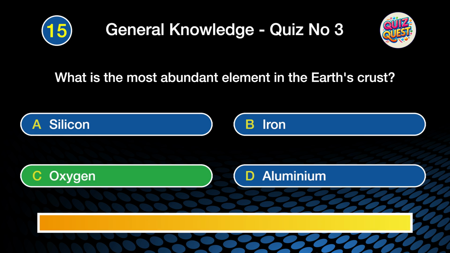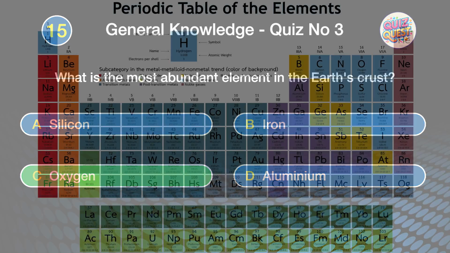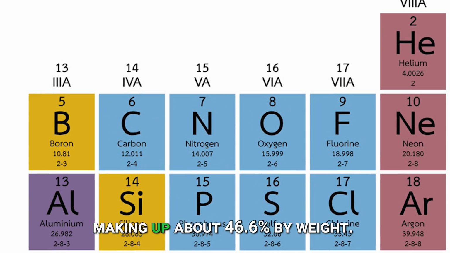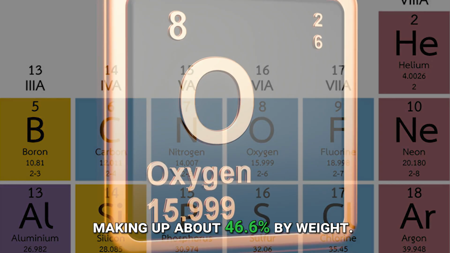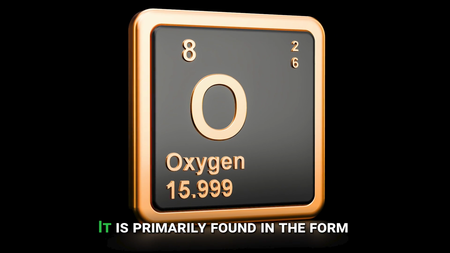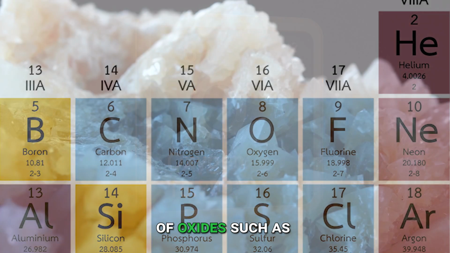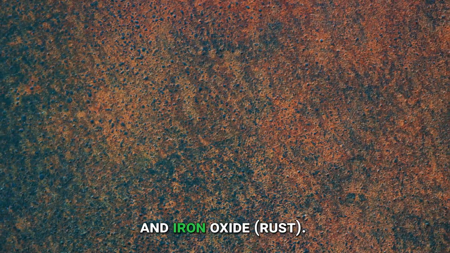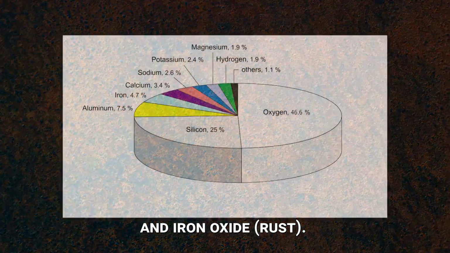The correct answer is C. Oxygen. Oxygen is the most abundant element in the Earth's crust, making up about 46.6% by weight. It is primarily found in the form of oxides, such as silicon dioxide, quartz, and iron oxide, rust.